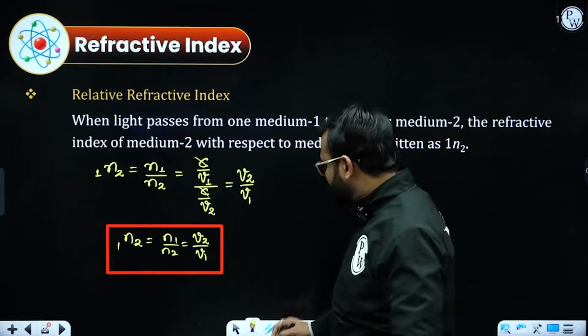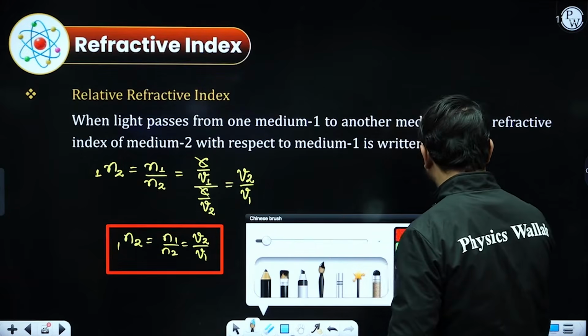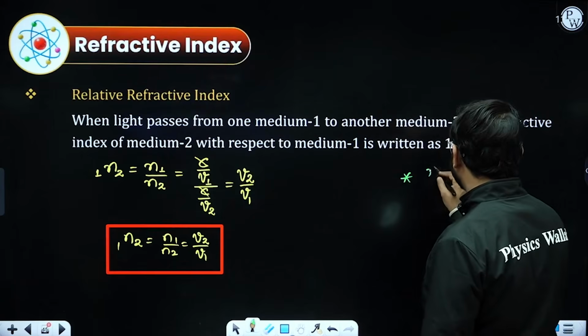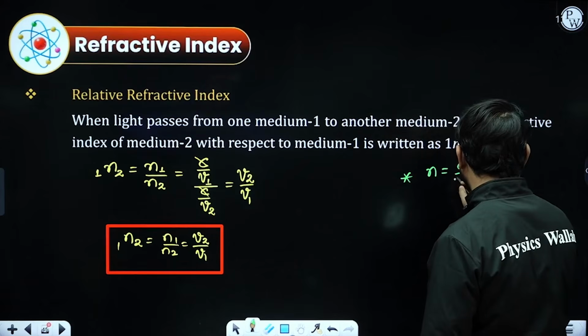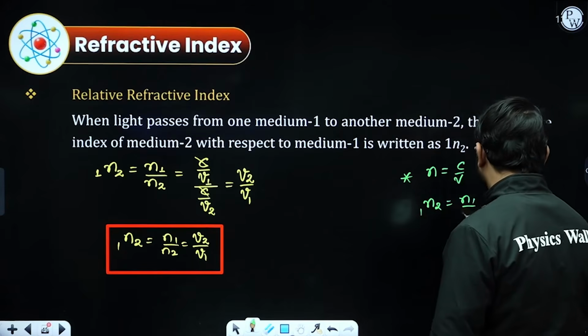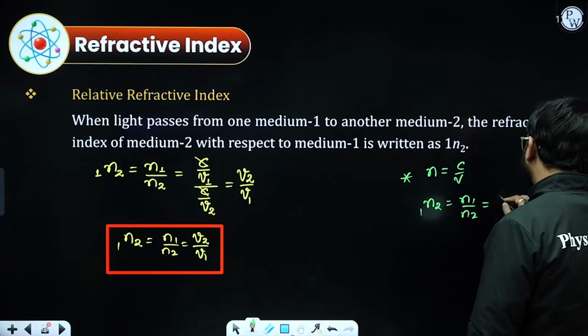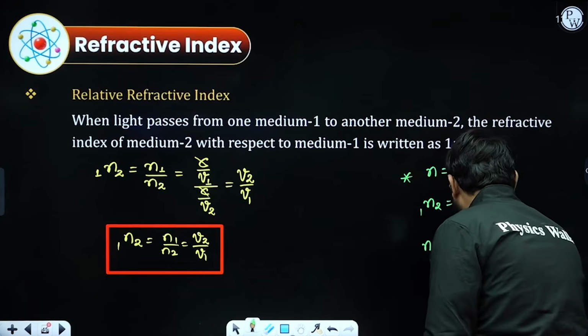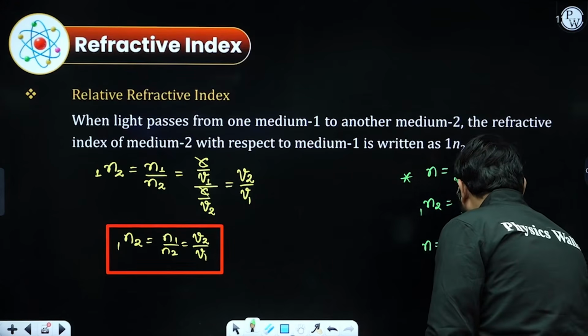Apart from that, as per the notes, you can write down a note point. The refractive index can be written as C by V. Refractive index of 2 with respect to 1 can be written as N1 by N2, that is equal to V2 by V1. Refractive index can also be represented as sin i upon sin r.